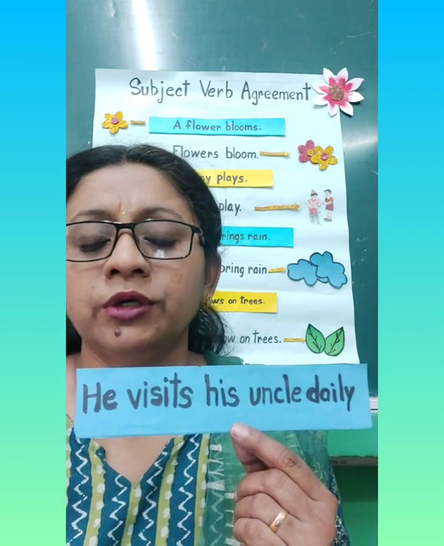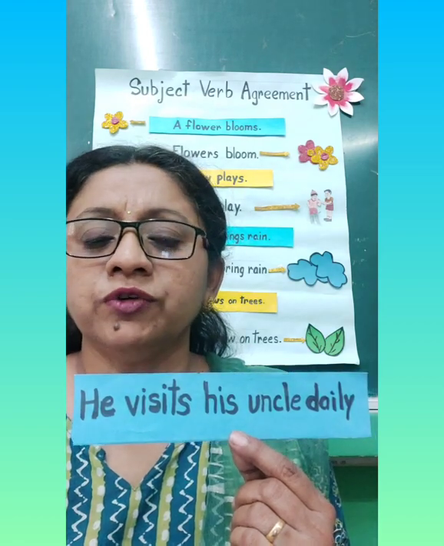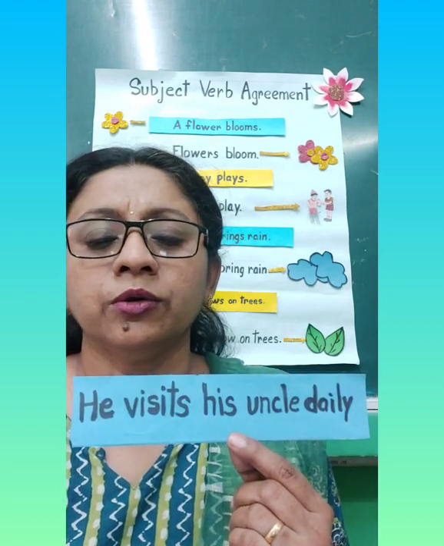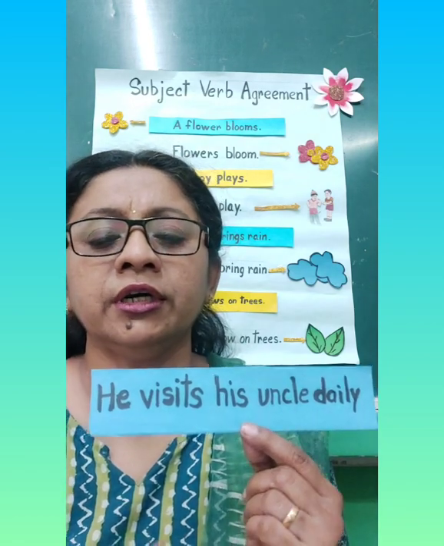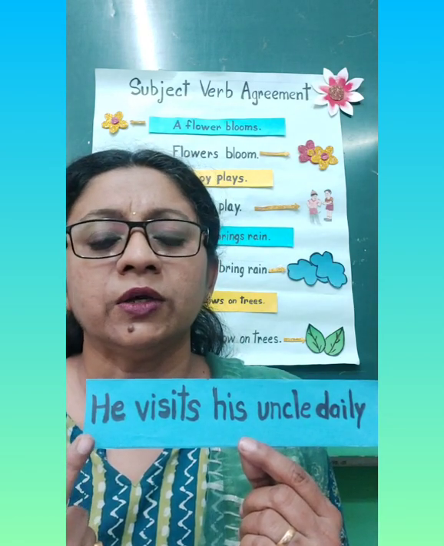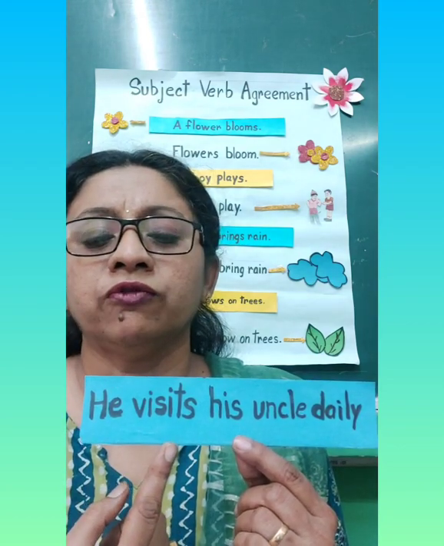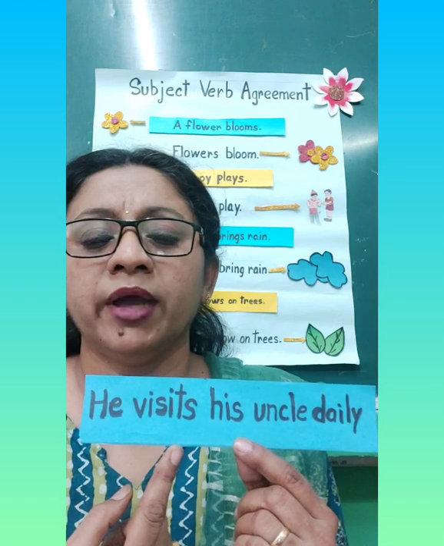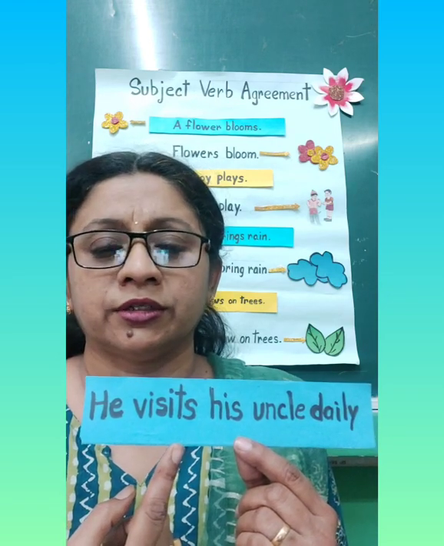You all know that verbs are action words or doing words. They both show action. So here he is the singular noun. So with the singular noun we use singular verb visits. Remember, a singular word has s added to it.